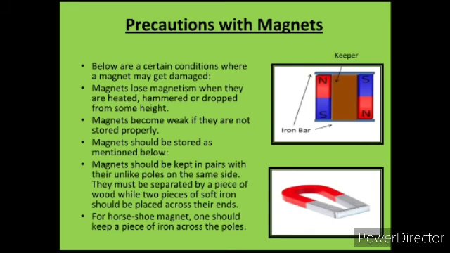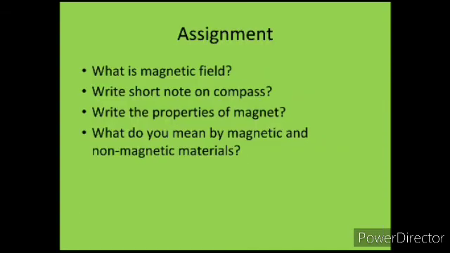Magnets should be stored as mentioned below. Magnets should be kept in pairs with their unlike poles on the same side. If you see in this figure, they must be separated by a piece of wood, while two pieces of soft iron should be placed across their ends. For the horseshoe magnet, one should keep a piece of iron across the poles.